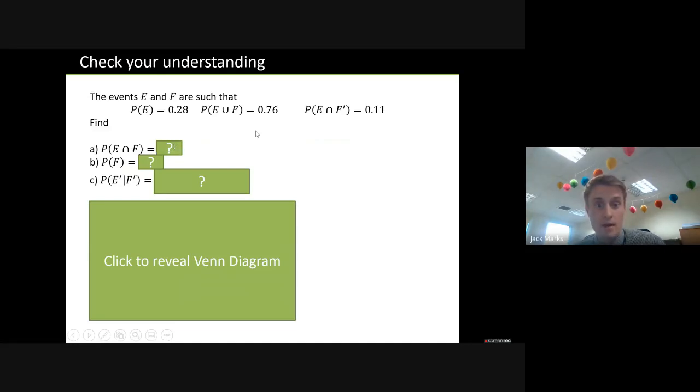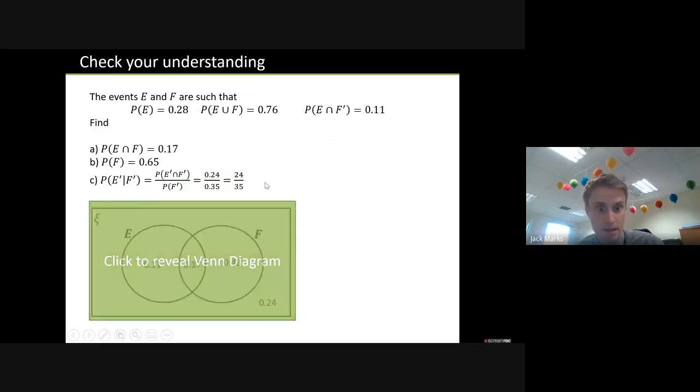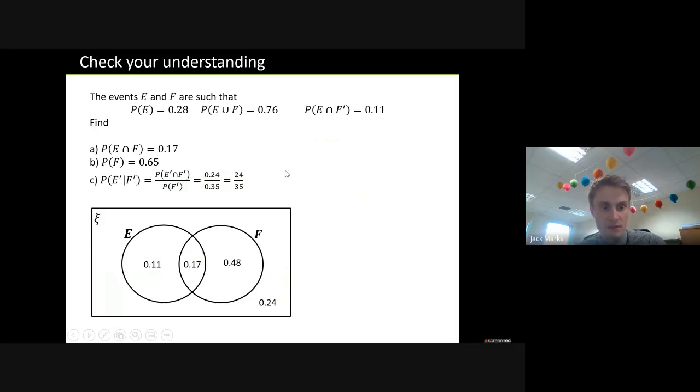Okay, so E and F, 0.17, F, 0.65, and then our conditional probability, so they've used the formula here. Okay, and that could all be done with the Venn diagram.